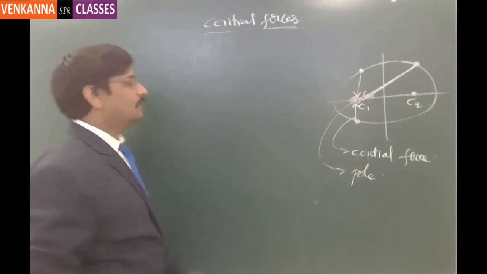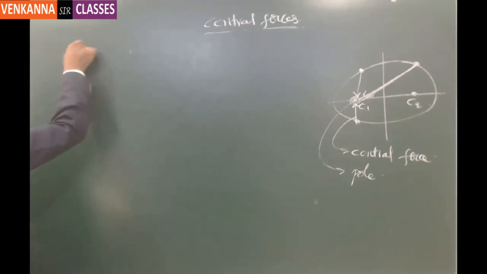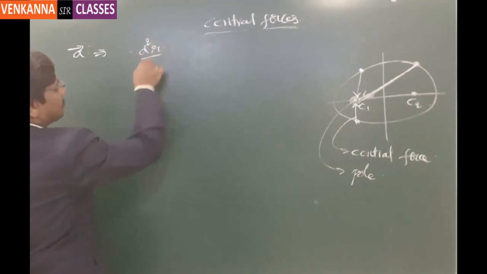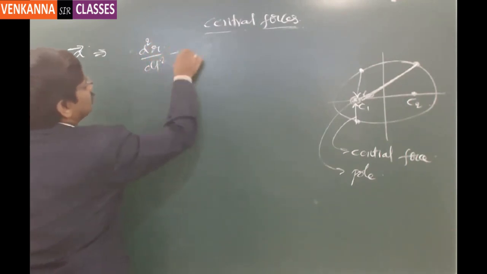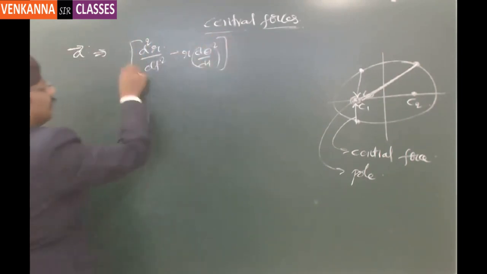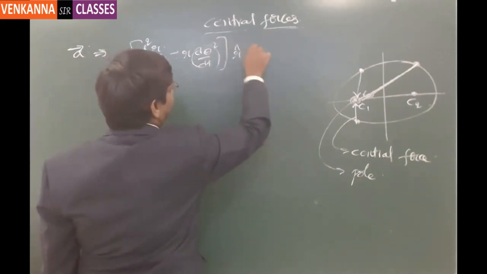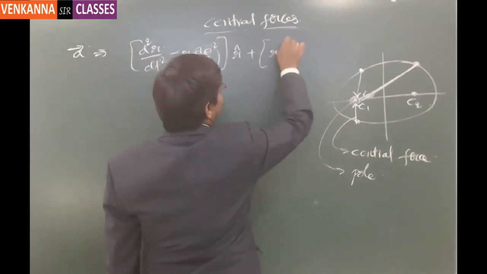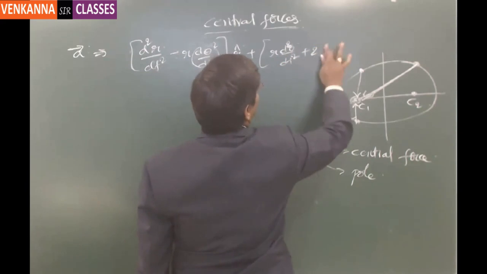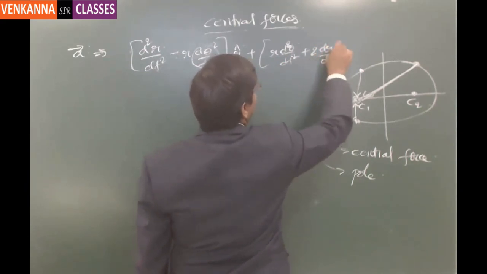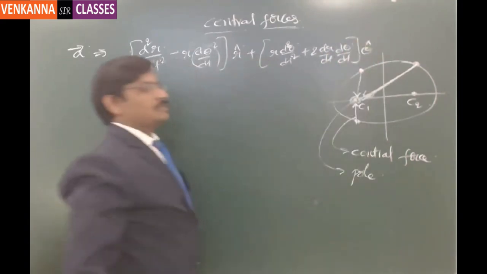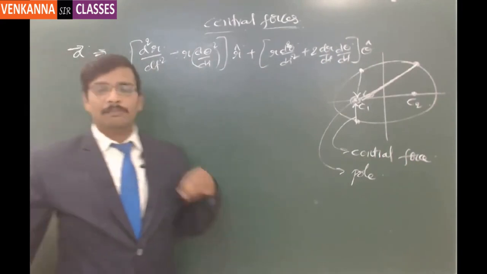Now all these derivations come from the fundamental principle I have already derived in dynamics, right? We derived the transverse acceleration and the radial acceleration. So this is d square r by dt square minus r into d theta by dt whole square, which is the radial component of acceleration, r cap, plus r into d square theta by dt square plus 2 times dr by dt into d theta by dt, into theta cap. This is the transverse and radial component of acceleration for any particle moving in a plane.